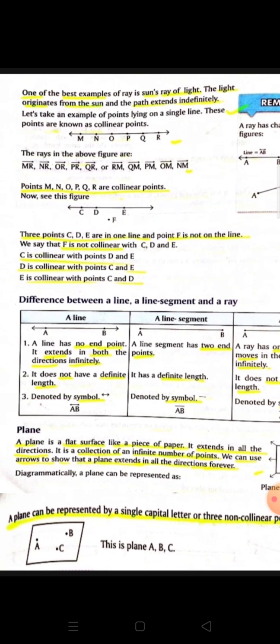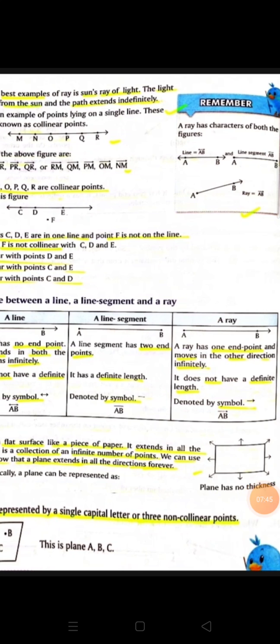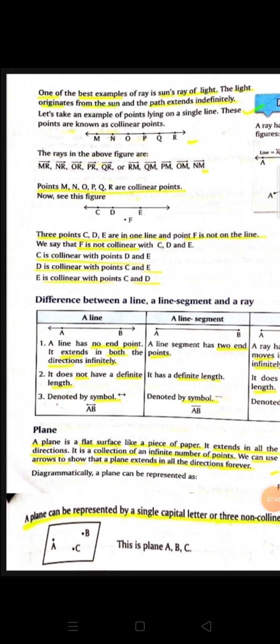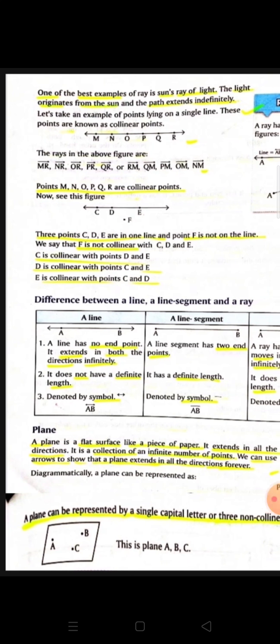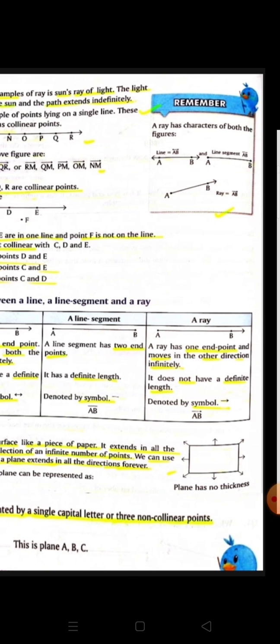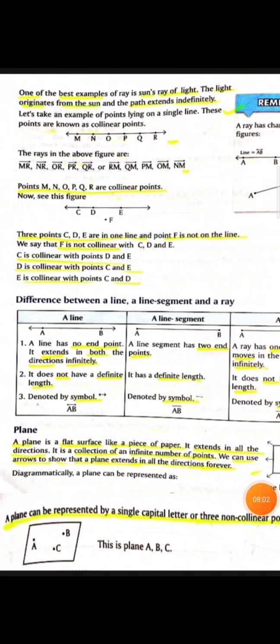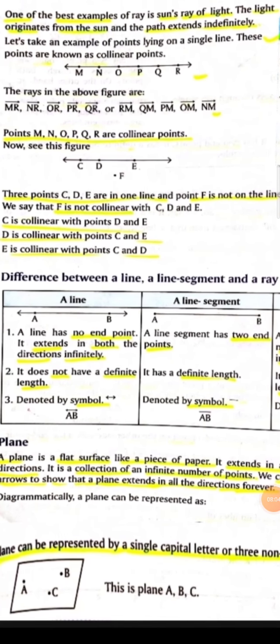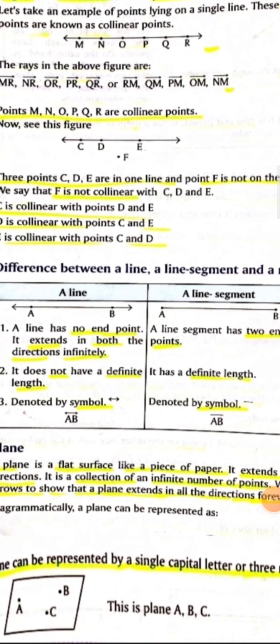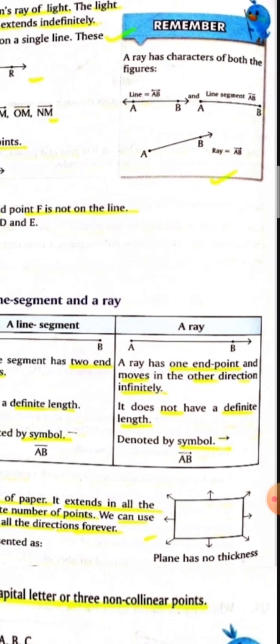A line has no end point. A line segment has two end points. And a ray has one end point. A line can be extended in both directions infinitely. A line segment cannot be extended. A ray can be extended in one direction only, to infinity. A line does not have a definite length. A line segment has a definite length. A ray does not have a definite length.